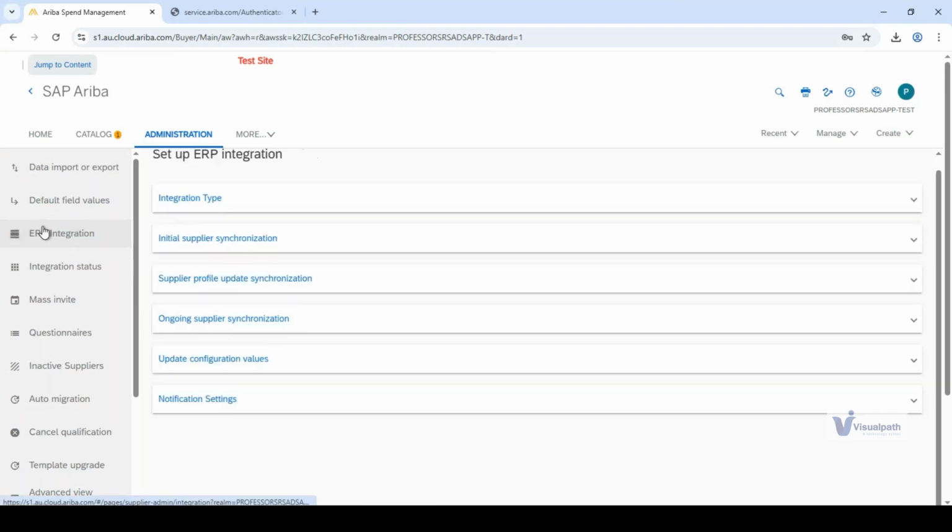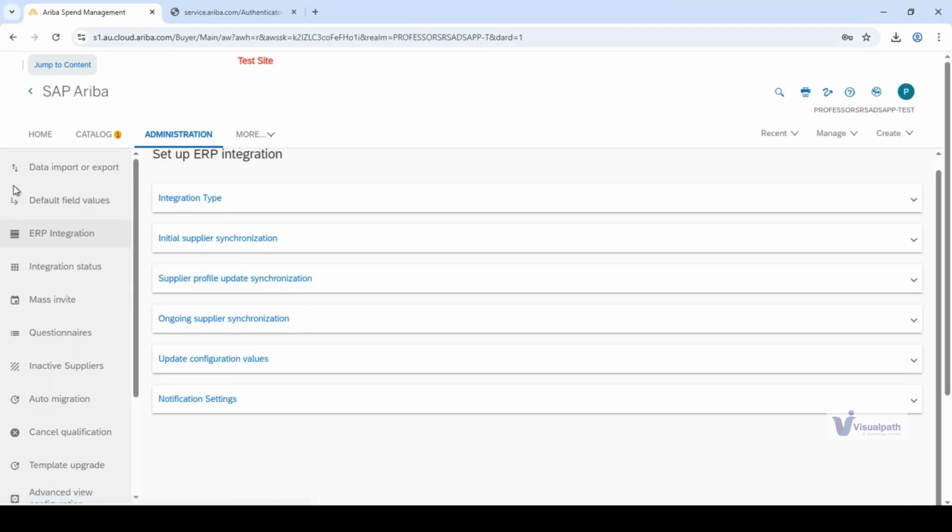Within the ERP integration topic, initial supplier synchronization. Next session, whenever you proceed, please make a fair note of all these things, because these pointers will never come again, and you need to learn these things again and again. You have to mug up everything, because the interviewer will not ask you how data is migrated. The interviewer will ask you basic questions only. He will just try to understand your concept of this particular topic. So it is important that you know.